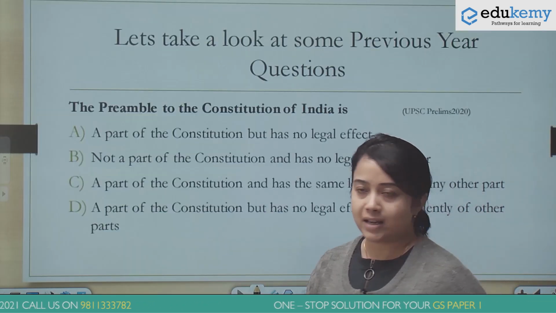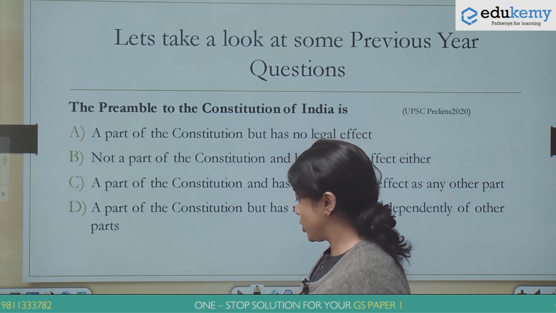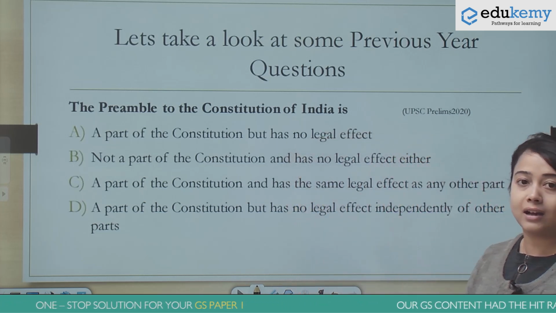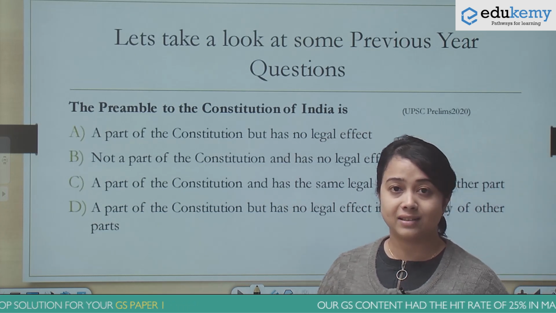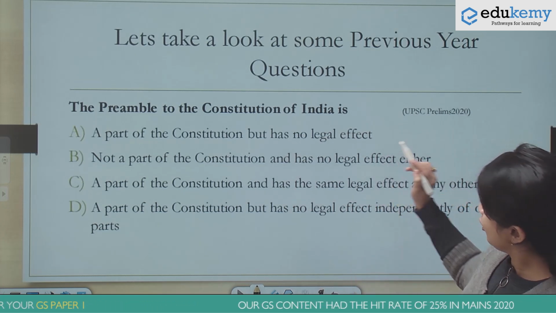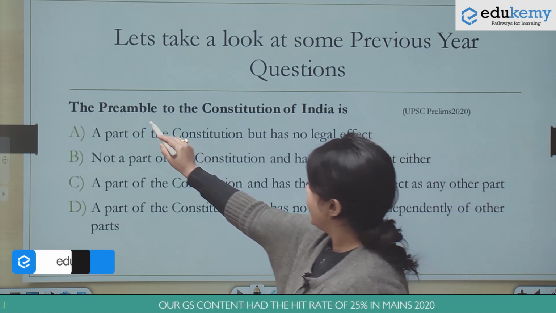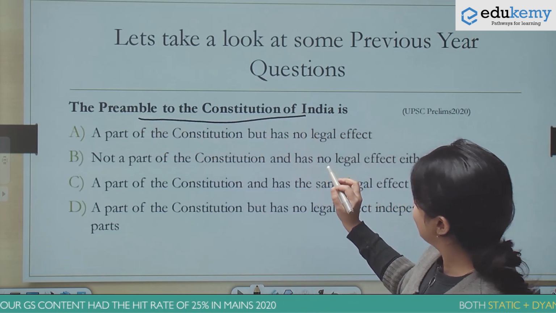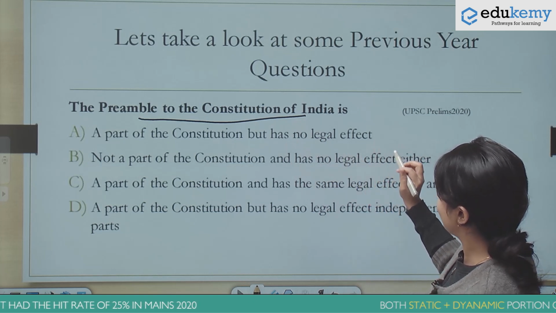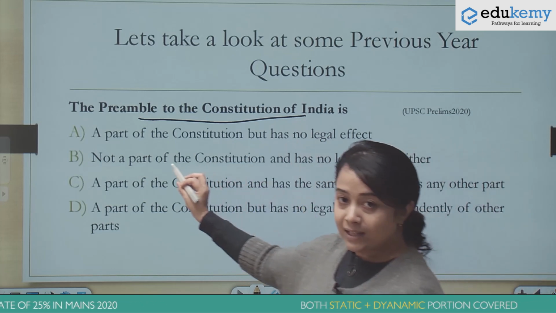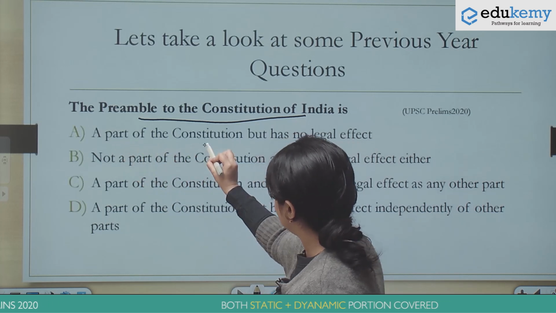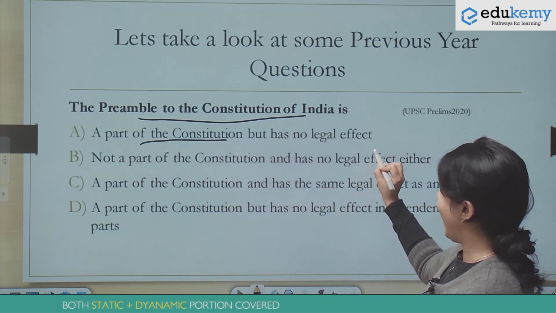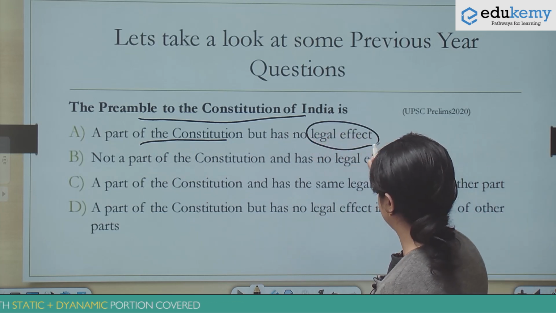What I've done is I've put here some previous year questions for you to take a look at so that we can get an idea of the kind of questions that are asked in the examination. If you look at this question, it is asking us about what the preamble to the Constitution of India is, whether the preamble is a part of the Constitution, and if the preamble has any legal effect.